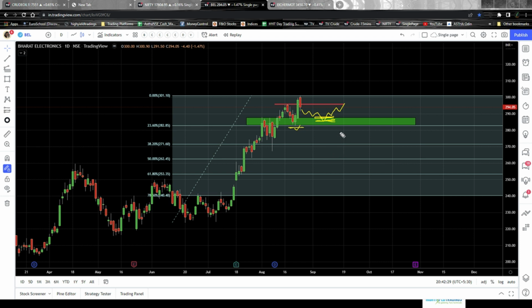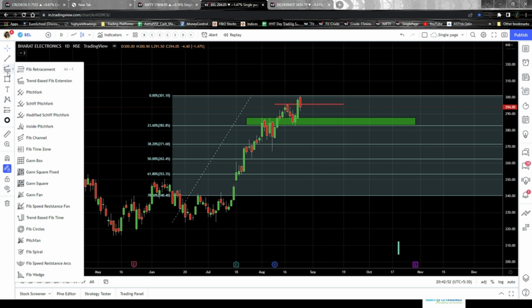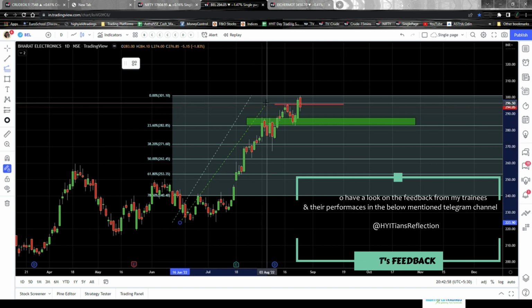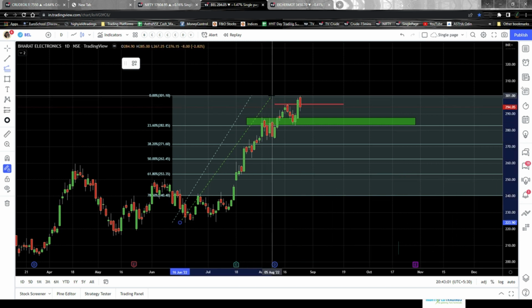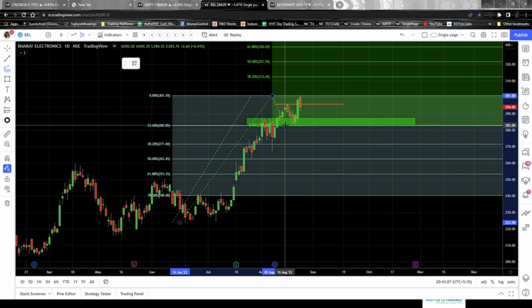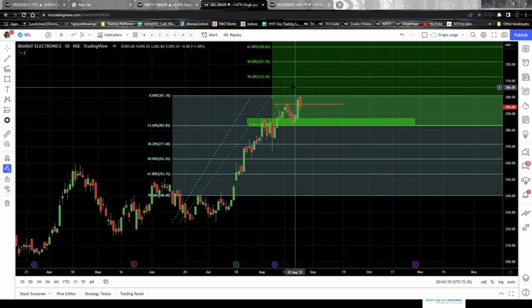And your target one will obviously be this high, the latest swing high that has been made. So this will be your target number one. And if you want to know further targets, then you can surely bring in something known as the Fibonacci extension. So let me draw that as well and show you. This is TradingView. Again, you have to go here and just click on Fibonacci extension, draw it right from here to the latest top or the latest swing high and drag it down to the latest swing low. That is how you draw a Fibonacci extension.